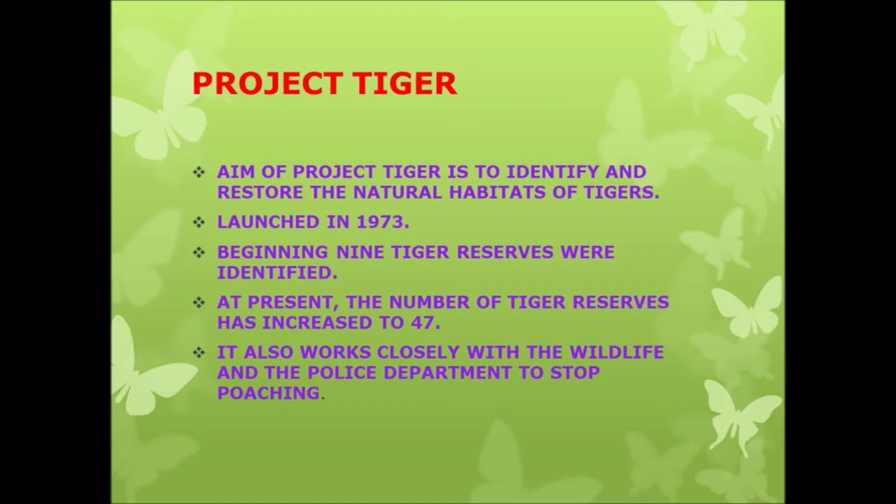It was launched in 1973. In the beginning, 9 tiger reserves were identified. At present, the number of tiger reserves has increased to 47. So in the beginning there were only 9 reserves, but now there are 47 reserves. Plants and animals are protected in these sites, not only tigers. And it also works closely with the wildlife department and the police department to stop poaching.